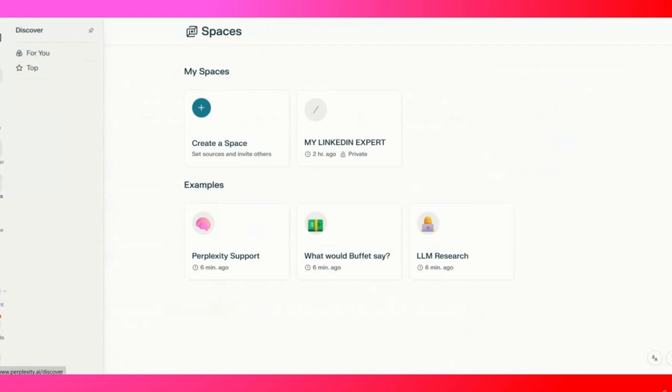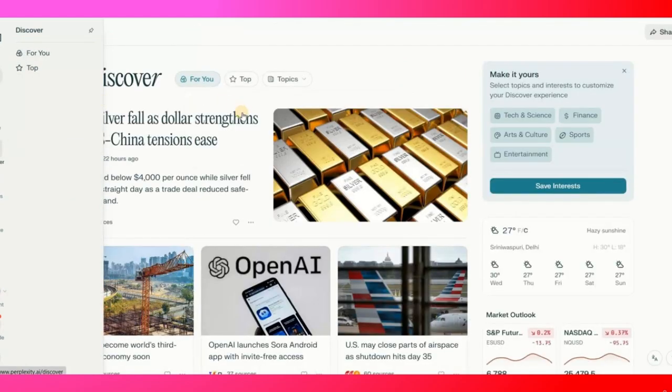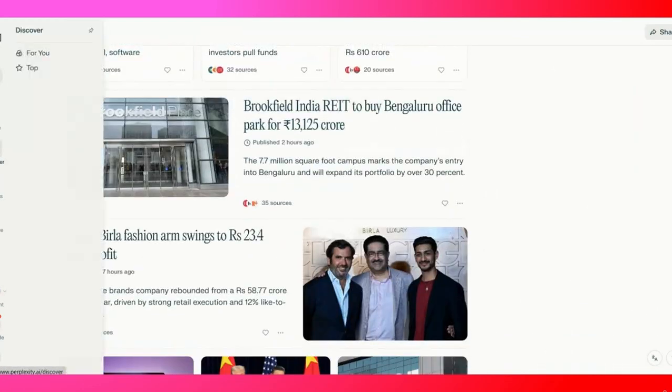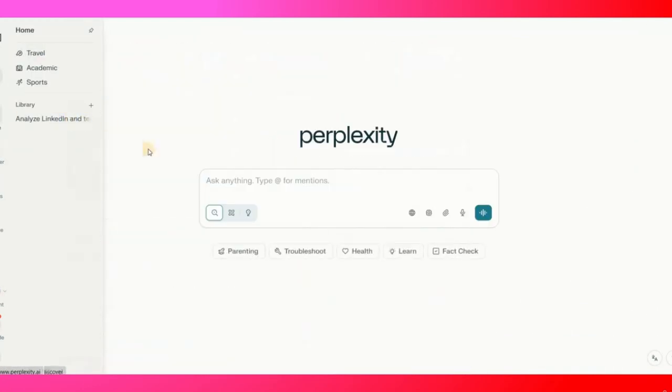If you want the discover option, you can discover different news from here, based on your countries. And if you come to your home page, you can ask things related to parenting. If you have any health issue, you can ask anything related to your health. If you want to learn something, you simply learn.